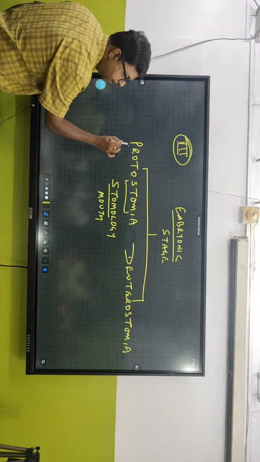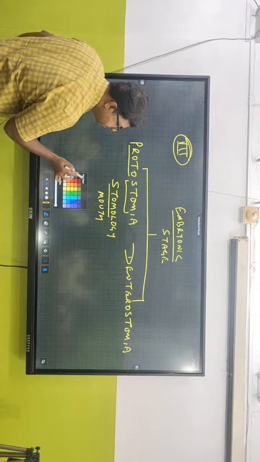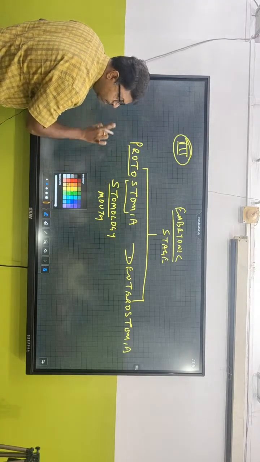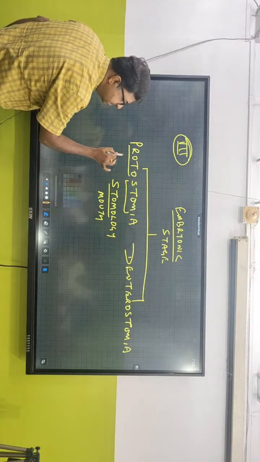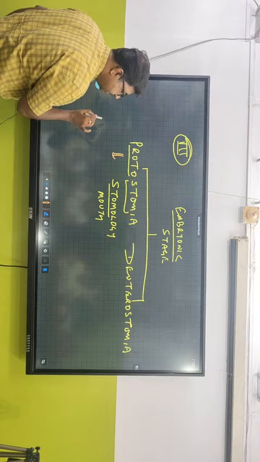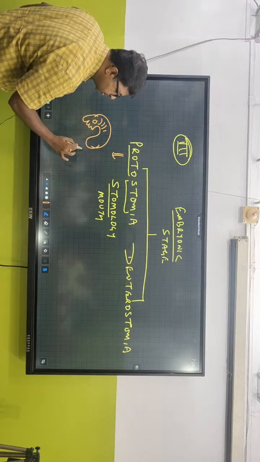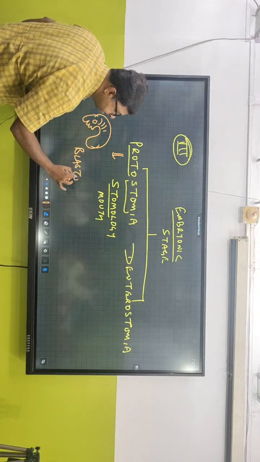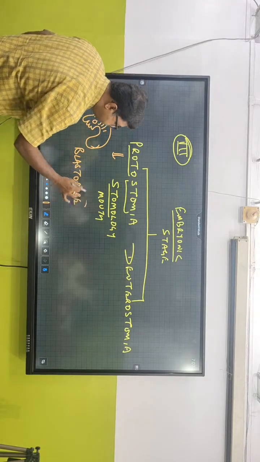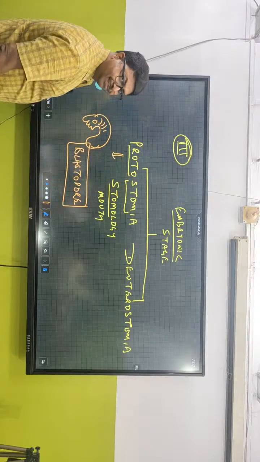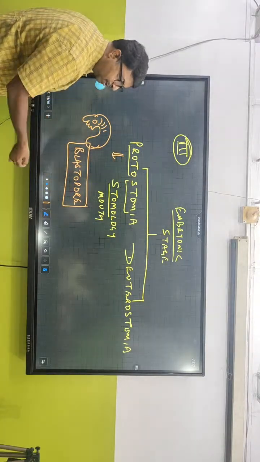Mouth. So proto means what? Primitive. That means those organisms wherein the mouth develops first in the embryonic stage. So this is the embryonic stage, and during the embryonic stage, there is a structure called blastopore. We are going to talk about blastopore later.